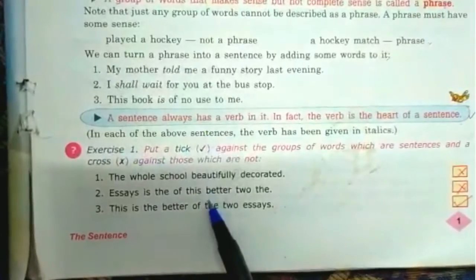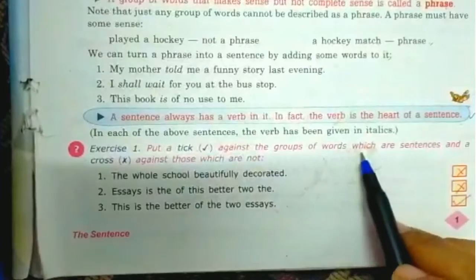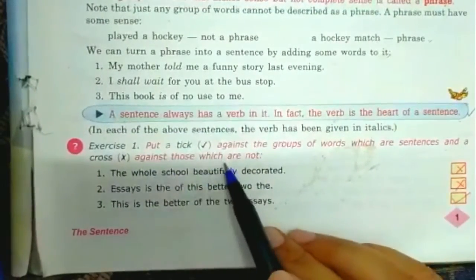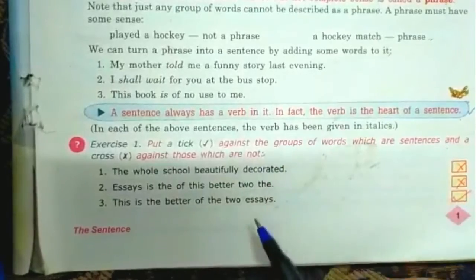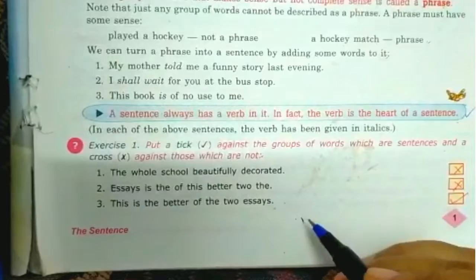Now one exercise is given here down. Pick up and tick against the group of words which are sentences and cross against those which are not. You will be doing this for homework. That's all for today.